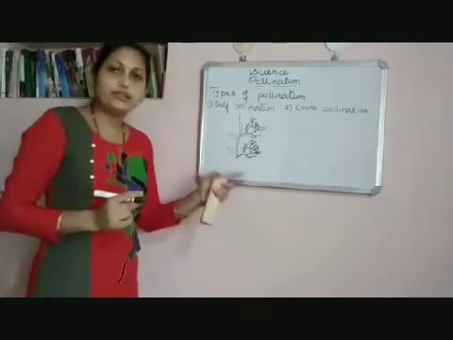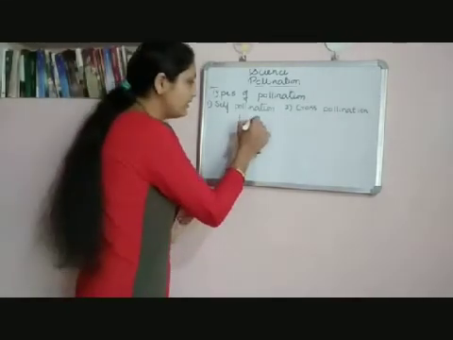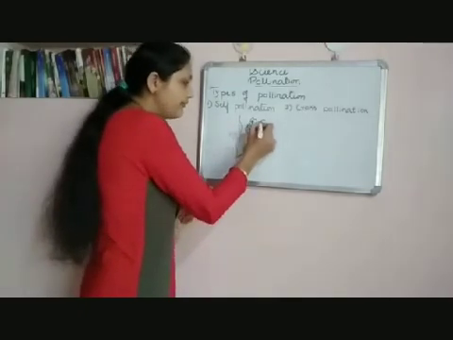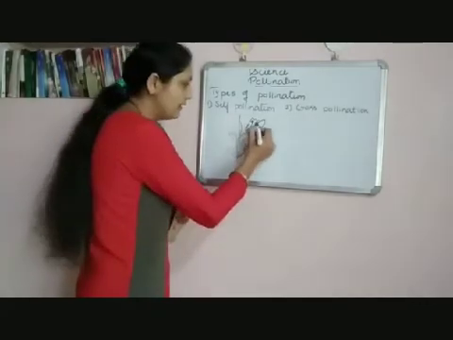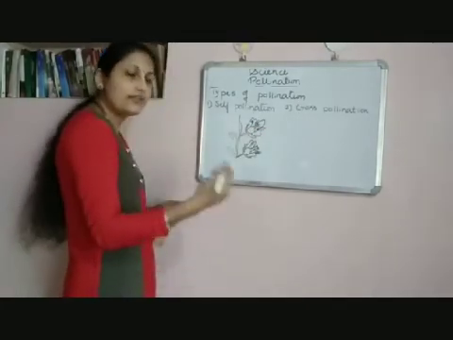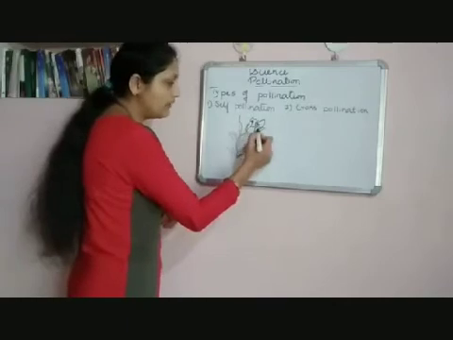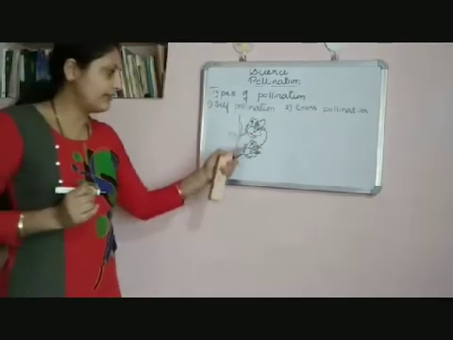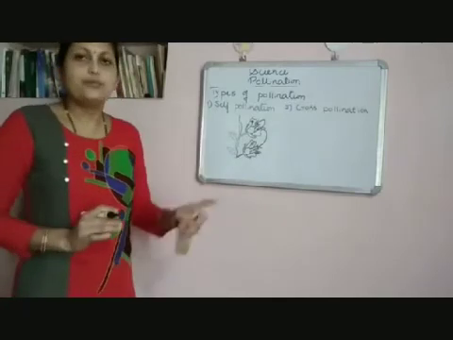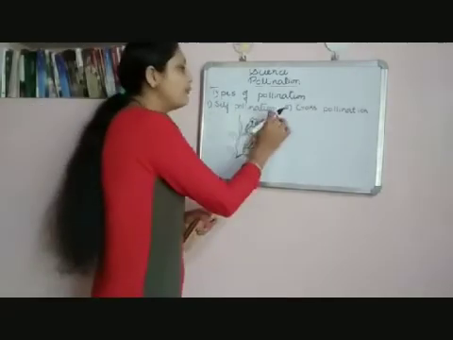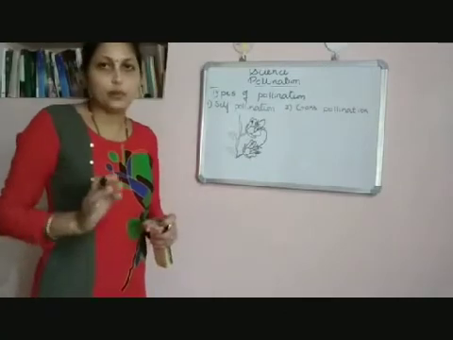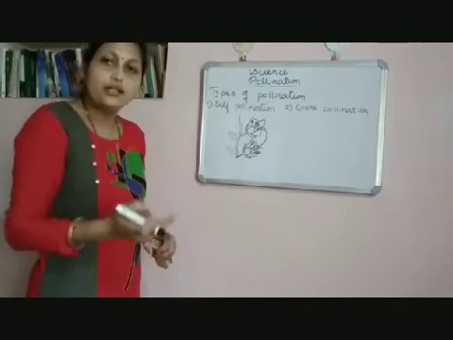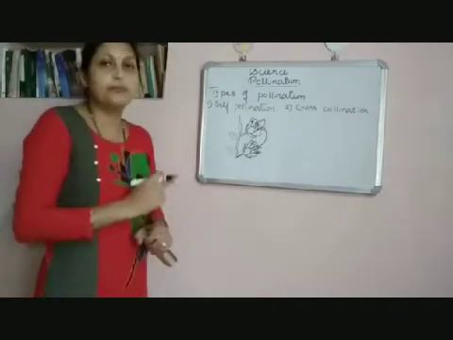Here these pollen grains are transferred from anther to the stigma of the same flower, like this, or from anther to the stigma of another flower of the same plant. Such pollination is called self-pollination.